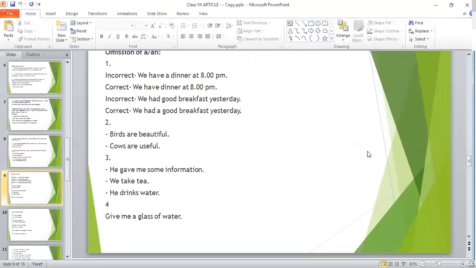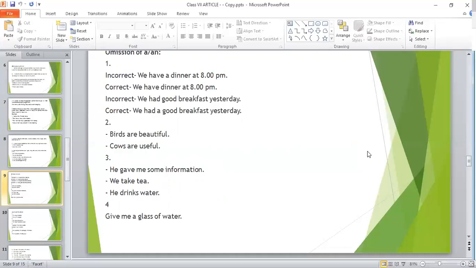Now, dear cadets, you cannot use article before every word, right? So you need to know where you'll have to omit article. First, see omission of a or an. It will be incorrect if you say we have a dinner at 8 p.m. Rather, for making it correct, you'll have to say we have dinner at 8 p.m. That is, before dinner, you cannot use a, though dinner is a noun.